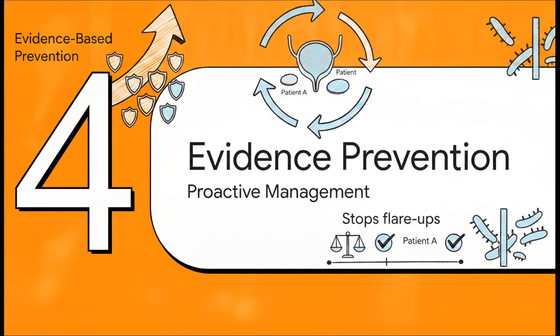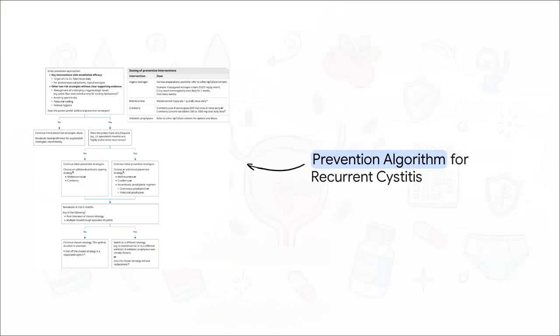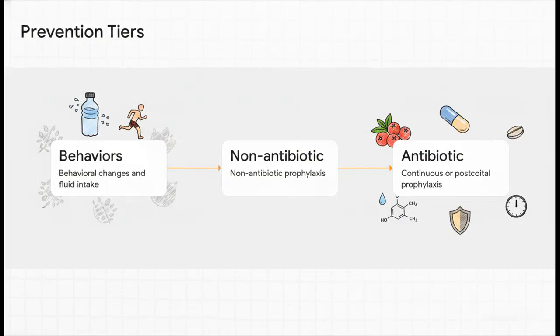Which perfectly transitions us into Section 4, evidence-based prevention. How do we stop just reacting to every single flare-up and actually start proactively managing patient A and patient B? When we're designing a prevention strategy, it is so incredibly vital that we don't just immediately jump the gun and go straight to daily antibiotics. We need to start at the top, focusing on established behavioral efficacy and non-antibiotic strategies first. We really should only be escalating to continuous prophylaxis if the patient is dealing with highly bothersome recurrences that have failed all other measures. So we rely on a strict 3-tiered approach.